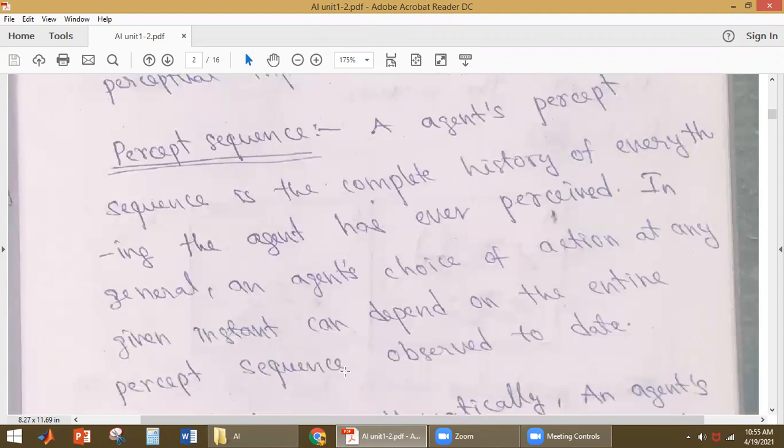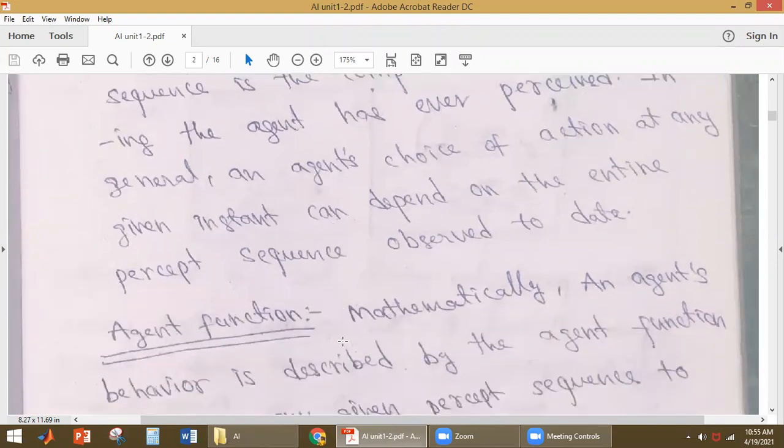In general, the agent's choice of action at any given instant can depend on the entire percept sequence observed till today. So how will the agent act on the environment? It will act depending on whatever information it has perceived till today. The complete information it has perceived is called the percept sequence.